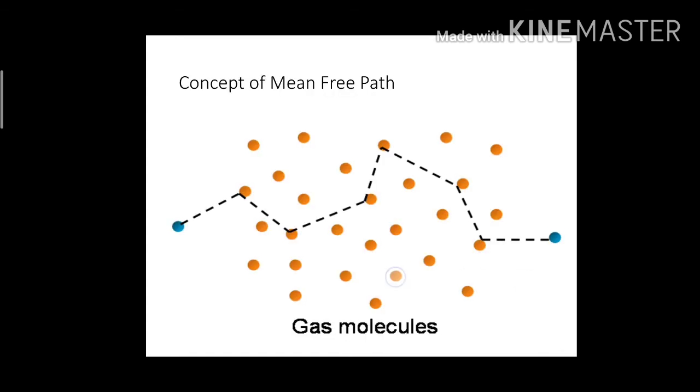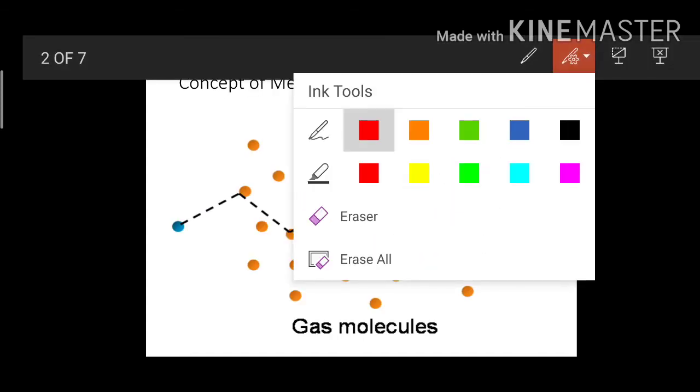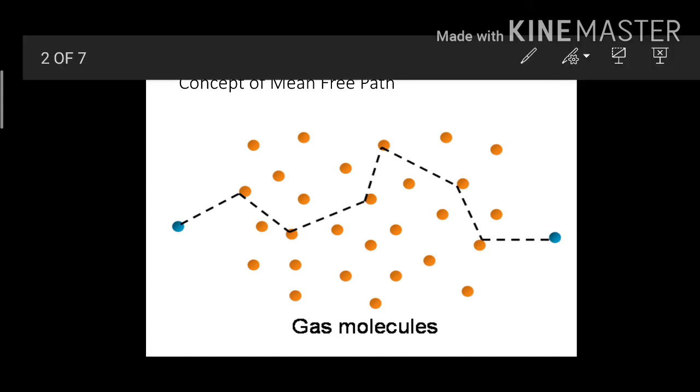Here we have one diagram you can see on your screen now. If we consider one single molecule, it is trying to travel from one place to another place.